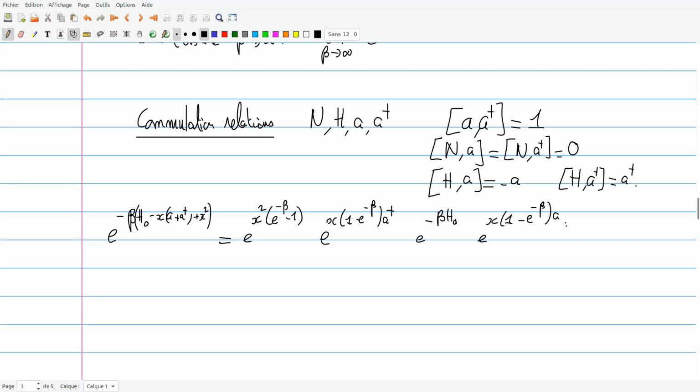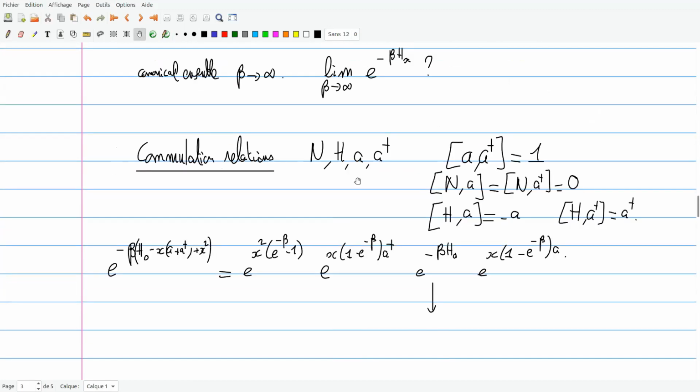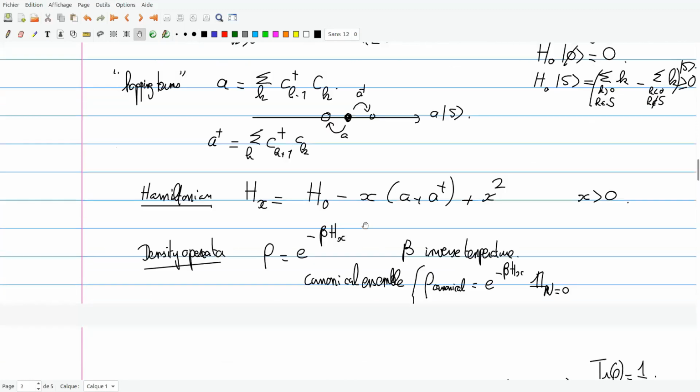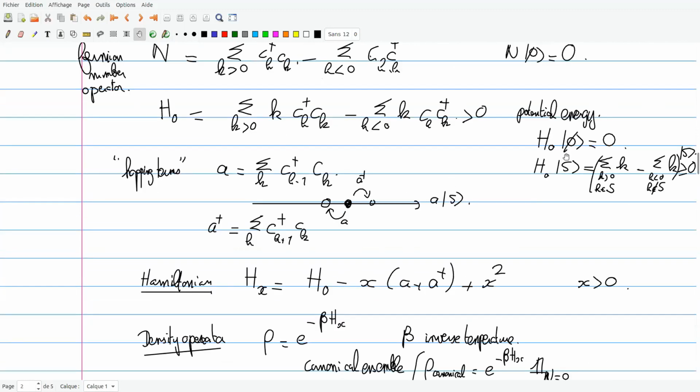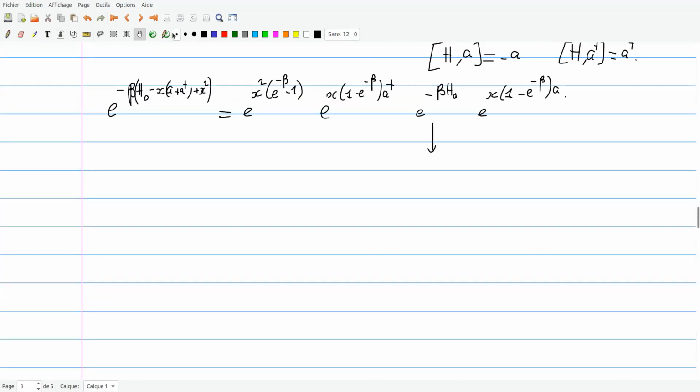And what you see from this is that now from this expression, it's easy to take the limit as beta tends to infinity. And in particular, H0 is the linear potential. So when beta tends to infinity, we saw, I think I already wrote it, that the ground state of H0 is the domain wall boundary state of the vacuum, if you want. So this, as beta tends to infinity, tends to the projector on the vacuum state.